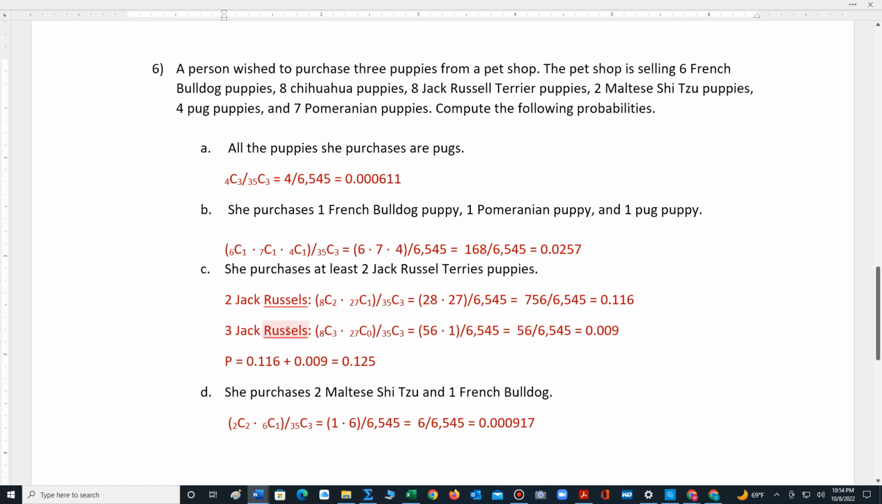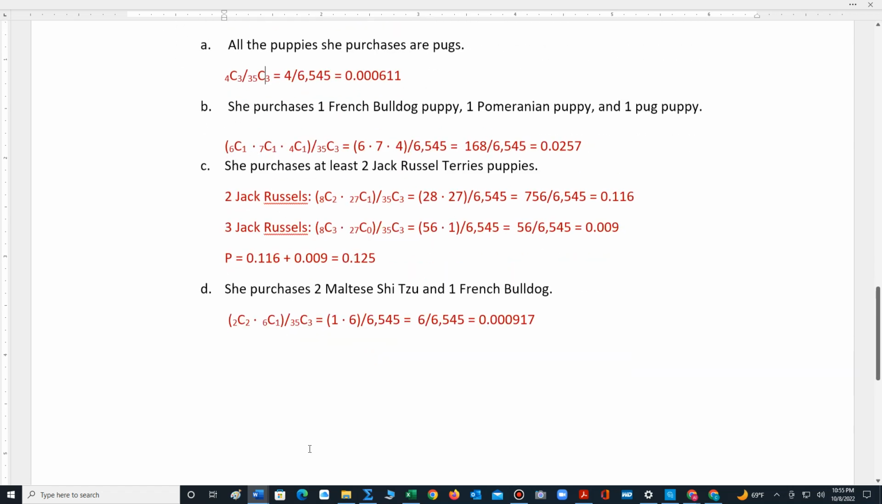And now we look at 3 Jack Russells, because remember, we want at least 2. So in this scenario, all the puppies are Jack Russells. So there's 8 to choose from. We choose 3. That means from the other dogs, there's 27 other dog types. We're choosing 0. That's divided by 35, choose 3. We end up with 56 times 1, which is 56 over 6,545. And that is 0.009. Finally, we add these 2 probabilities together, and we end up with 0.125.